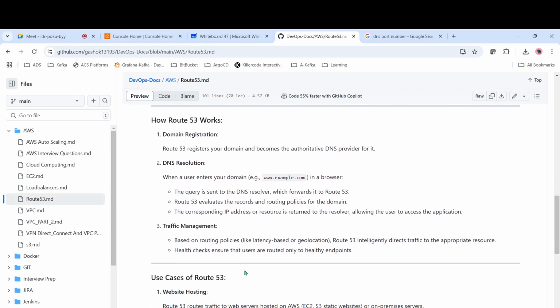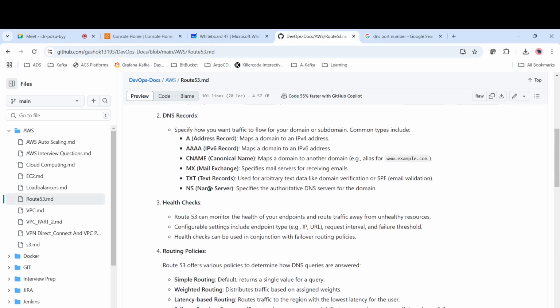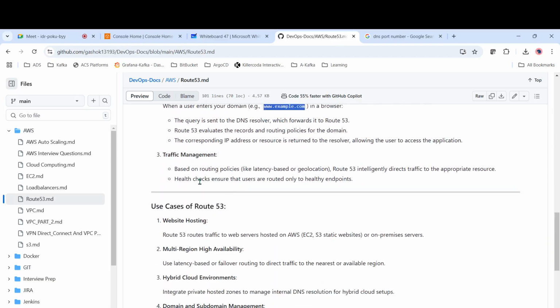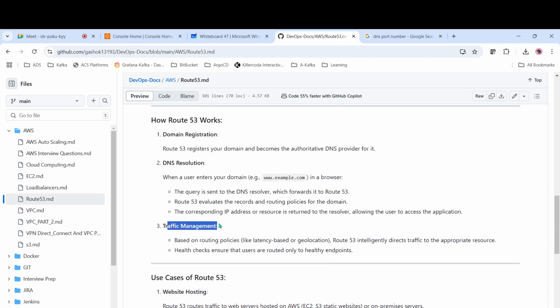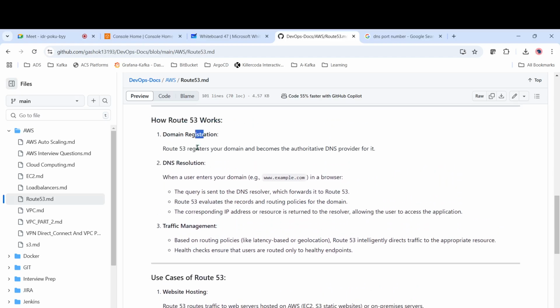So how does Route 53 work? First, you should have a domain registration. Once you have the domain registration, you can configure the DNS resolution. In case you have a domain like www.example.com, you can query that, and then you can configure all these routing policies, configure health checks, create the DNS records, and create the hosted zones. Then you can configure the traffic management using those policies. So this is how Route 53 works. You should have a domain, and then the domain resolution and traffic management will happen.